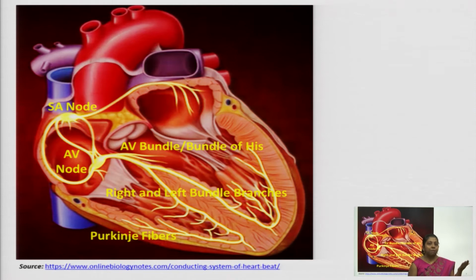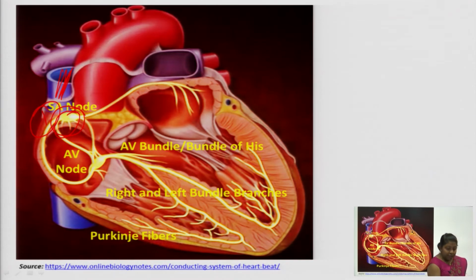In this picture you can see the first point, that is the SA node. This SA node is present inferior and lateral to your superior vena cava. This is our superior vena cava, and below this you have the SA node in your right atrium. This is the right atrium, right ventricle and left ventricle. So this is the first step where your excitation begins, the SA node.